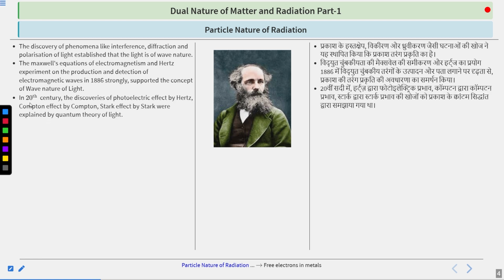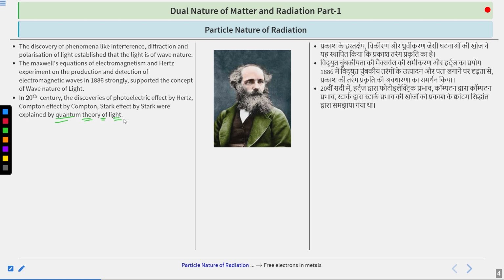In the 20th century, the discoveries of the photoelectric effect by Hertz, the Compton effect by Compton, and the Stark effect by Stark were explained by the quantum theory of light. Here we have discussed three scientists and their effects: Hertz discovered the photoelectric effect, Compton described the Compton effect, and Stark described the Stark effect. Their discoveries got explained by the new quantum theory of light.